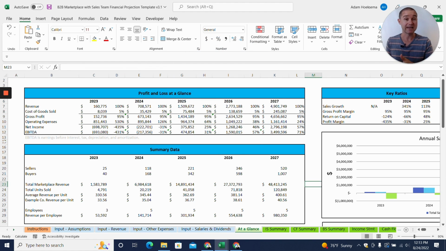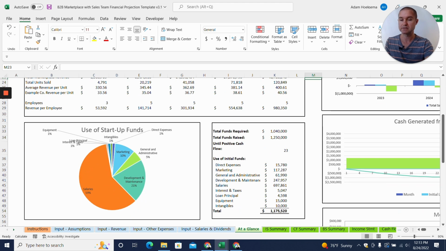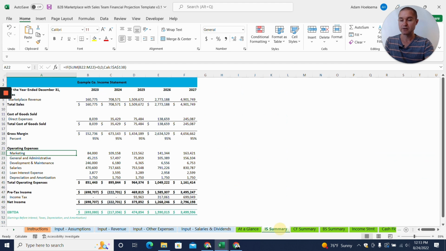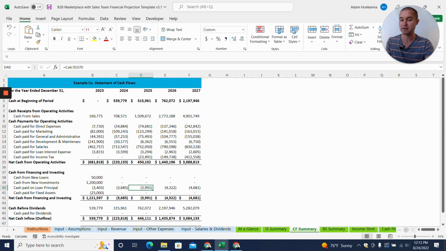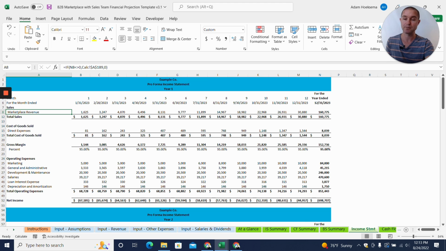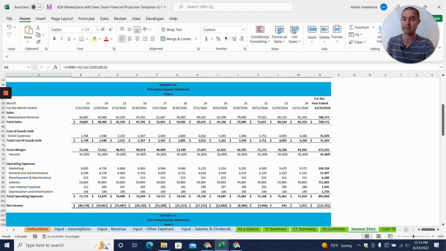Okay, we're starting with the end in mind here. So this is our At a Glance tab. Once you have done the work of creating your projections, this is what you're going to get. You're going to get a nice profit and loss at a glance table, some summary data, use of startup funds, and a table that you can use in your deck, some key ratios, and some nice graphs and charts. You're also going to get a 5-year income statement summary, 5-year cash flow summary, 5-year balance sheet summary, and then the income statement, cash flow, and balance sheet all broken down by month. So you have that monthly level of detail as well if you need it.